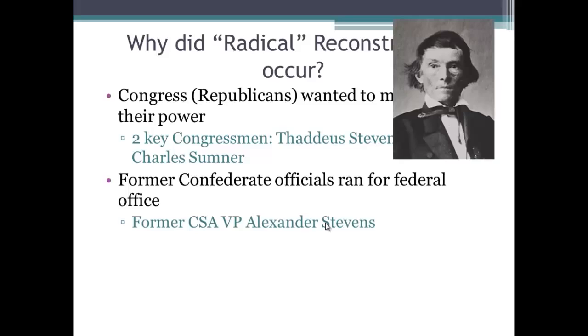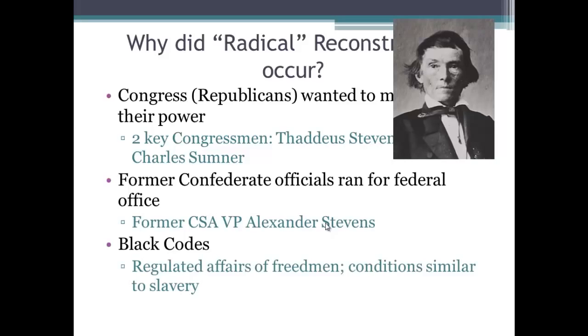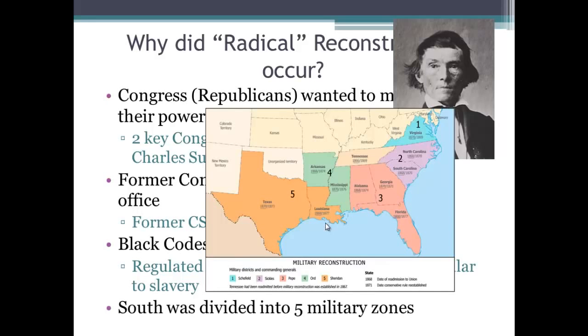Former Confederate officials ran for federal office. We have this guy, Alexander Stephens, who was the vice president of the Confederate States of America. He became a senator in the U.S., so the North was furious. The radical Republicans were furious, wondering what on earth they fought the Civil War for. The South also instituted black codes, which regulated affairs of freedmen or former slaves, and conditions were very similar to slavery. So again, what was the war fought for if conditions were going to be very similar?